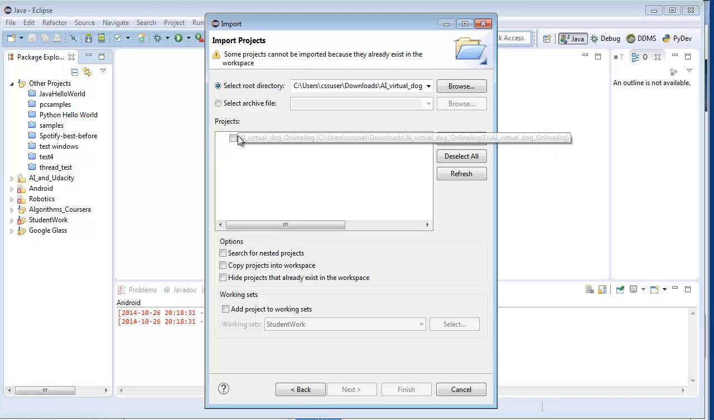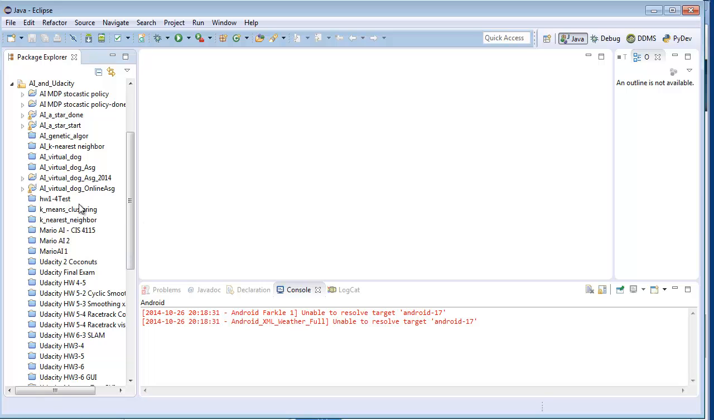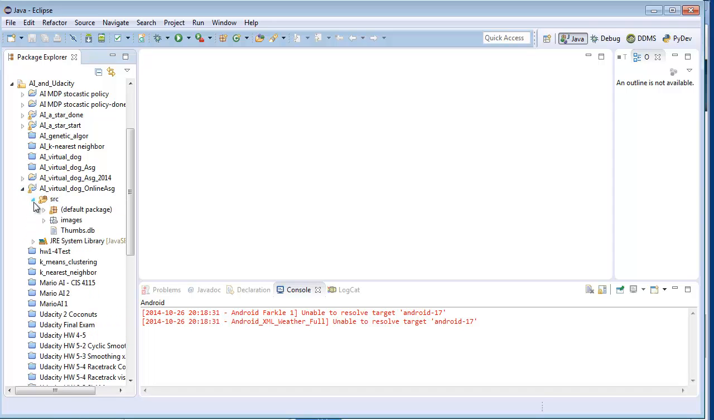Now normally it would be installed. I can just click on here and hit install and hit finish and it will install it. I already have it installed, so it's blanked out because this already exists in my workspace. So here it is in my workspace. You'll probably just have a single project in your workspace, but I have a whole raft of projects here because I've been working on lots of different stuff.